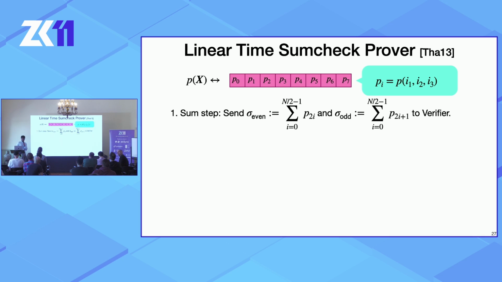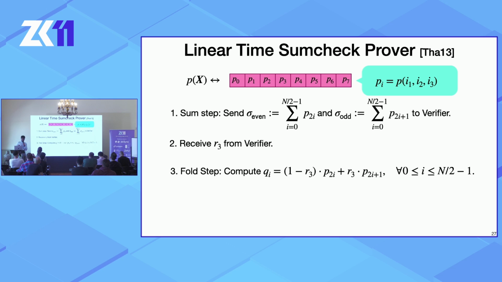To do so, it computes a sum of all the elements of this table with even indices and the sum of all the elements with odd indices, and it sends these over to the verifier. This is essentially the first polynomial that it wants to send over. And then it receives the first random challenge r3 from the verifier.